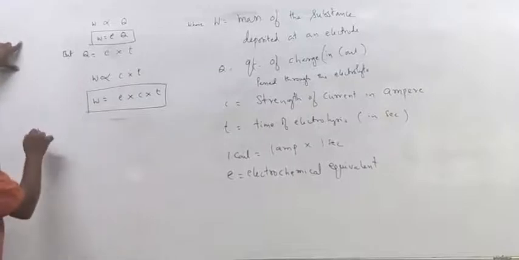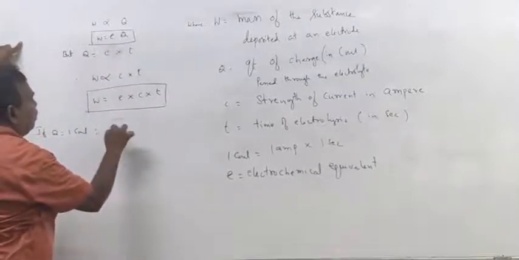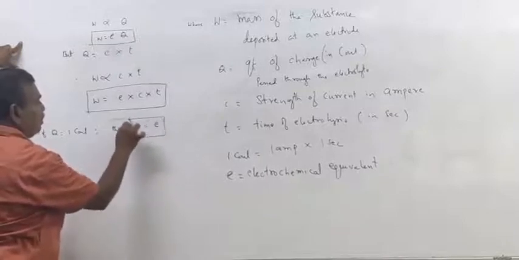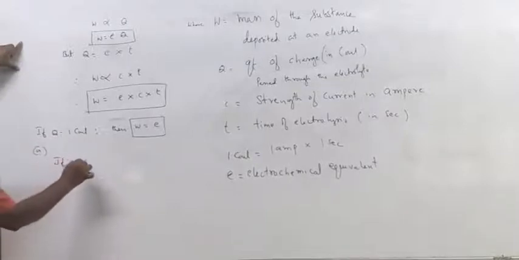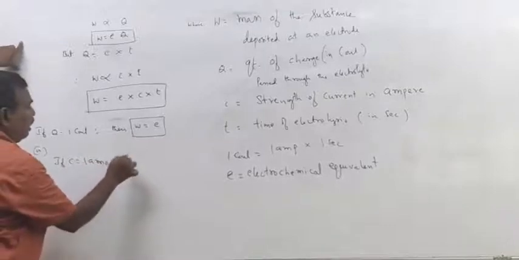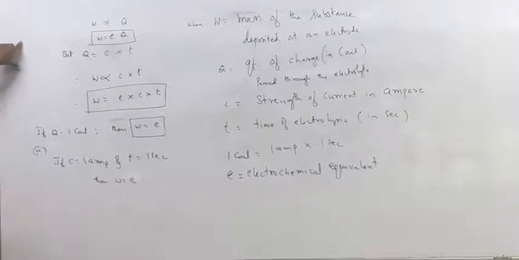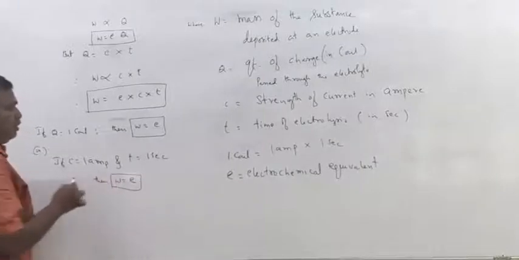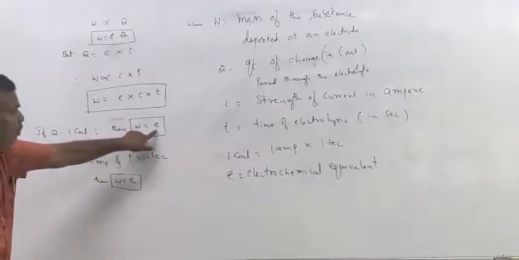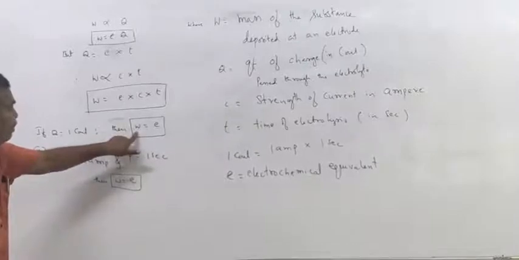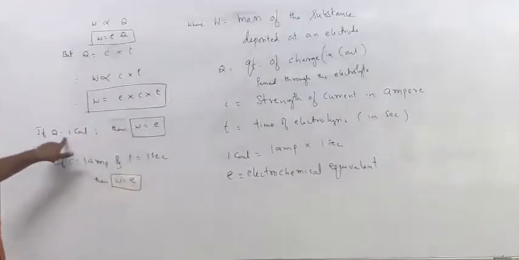Now see, if Q is 1 coulomb, then W is equal to E. Or if C equal to 1 ampere and T is 1 second, then W is equal to E. So electrochemical equivalent can also be defined as the mass of the substance deposited by 1 coulomb of charge.